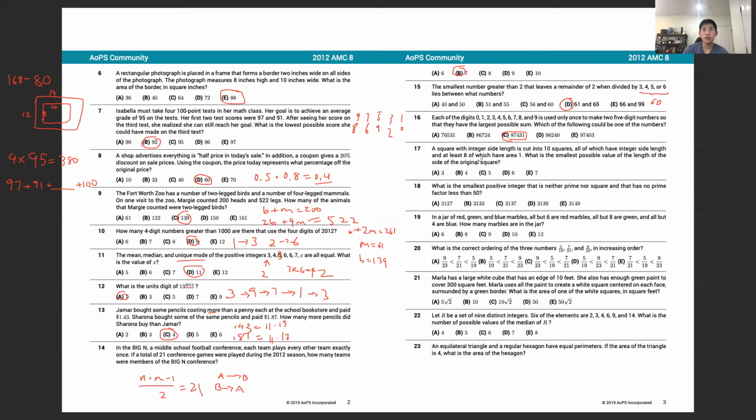Problem 17. A square with integer side length is cut into 10 squares, all of which have integer side length, and 8 of which have area 1, at least. We want to know the smallest possible value of the length of the side of the original square. So let's just go through these values then. If we have 3, then that has an area of 9, so it's not even possible to make 10 squares in the way that they're asking.